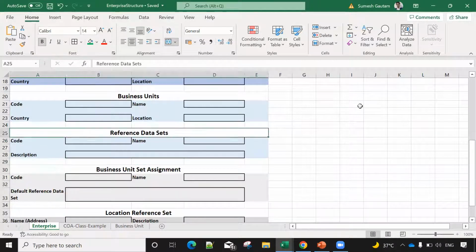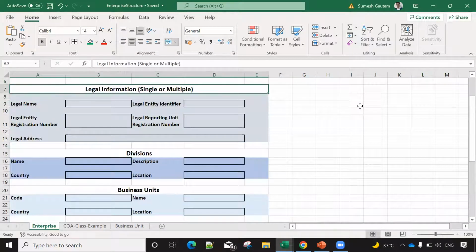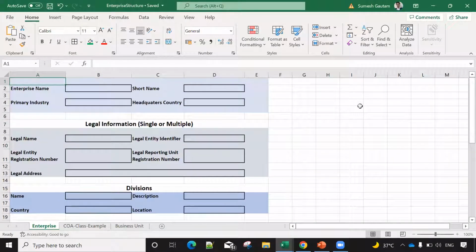So the objective is that by today and tomorrow, we should be able to cover the legal entity part and the legal information part. Then we are good for creating our own enterprise. This will give you the kickstart, that okay, now you know how to proceed and what task you have to perform in an application. So this will help you.